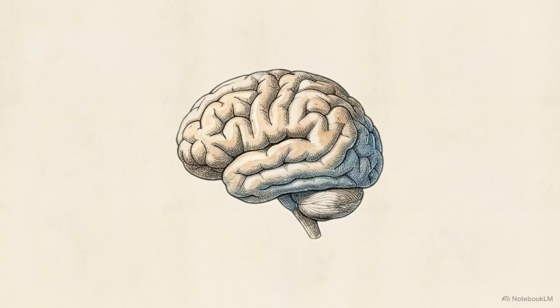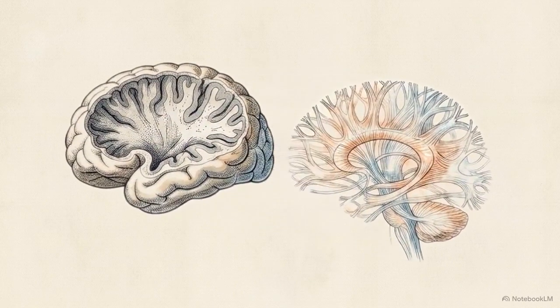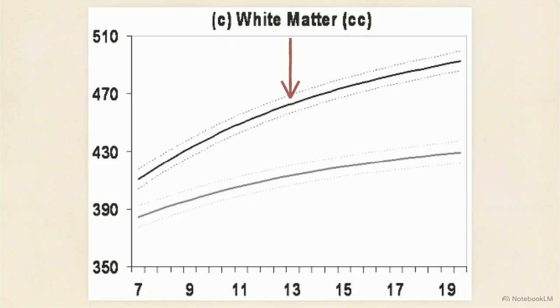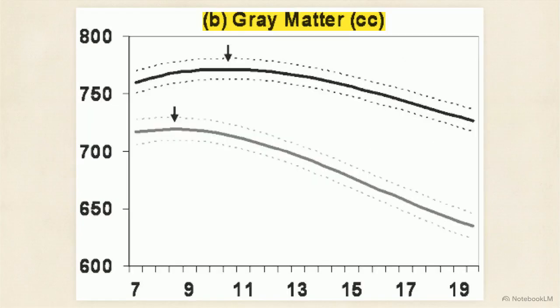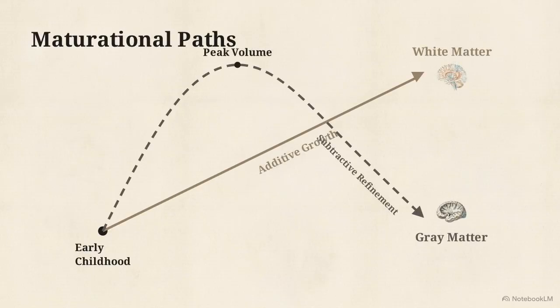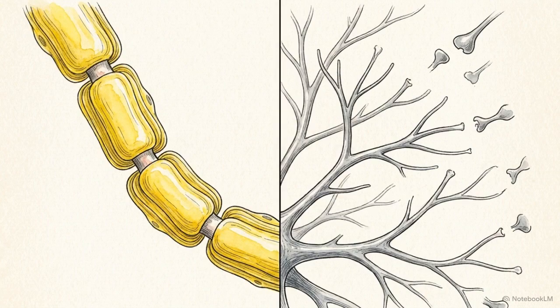Deriving functional meaning from MRI data requires dividing the total volume into specific tissue subcompartments. White matter volume increases linearly and continuously throughout childhood and adolescence. Gray matter follows a divergent inverted U trajectory, showing early growth followed by a sustained decline. These 2 tissues maintain a reciprocal relationship while following distinct maturational paths. Adolescent brain maturation is a simultaneous, decoupled process of additive transmission capacity and subtractive cellular refinement.